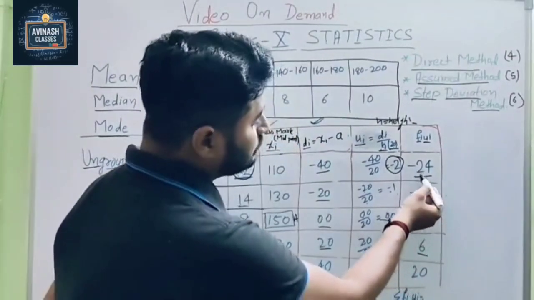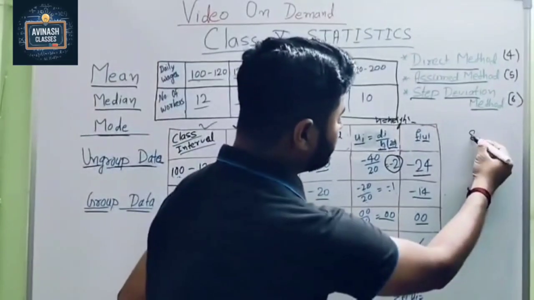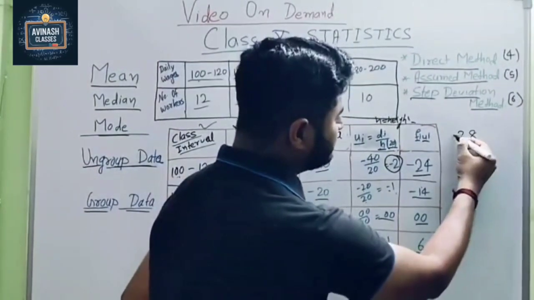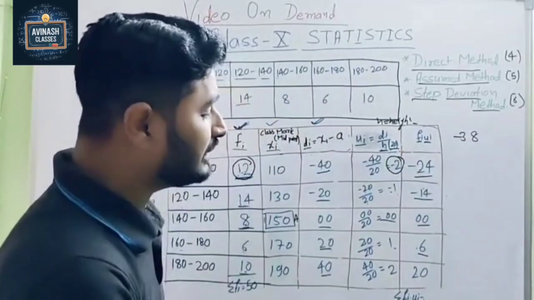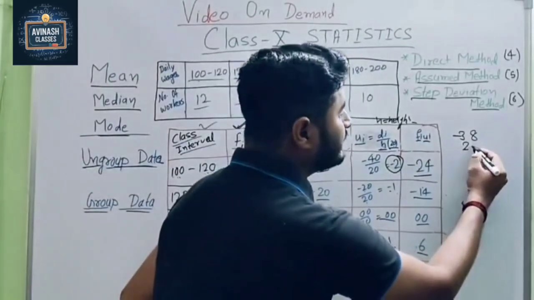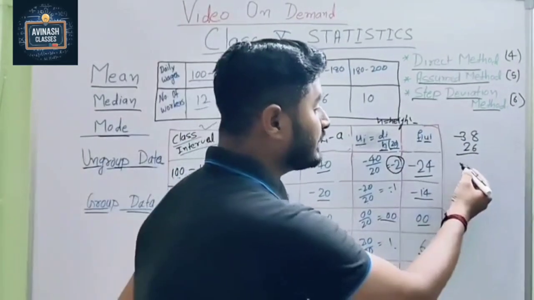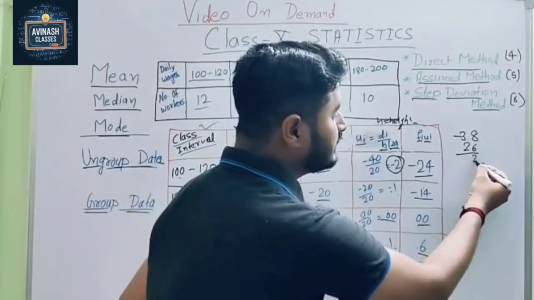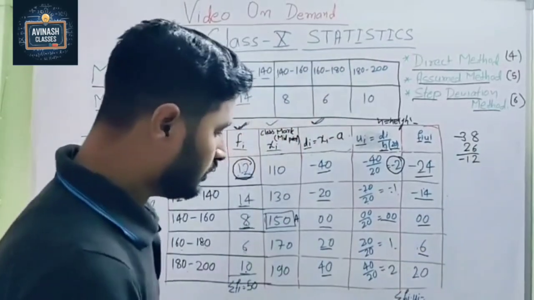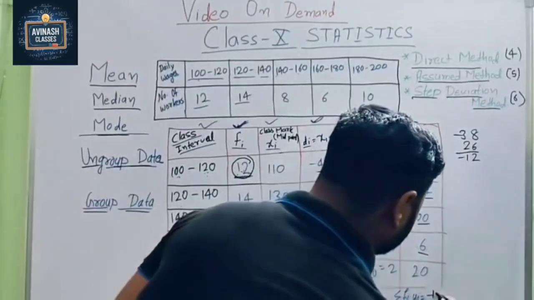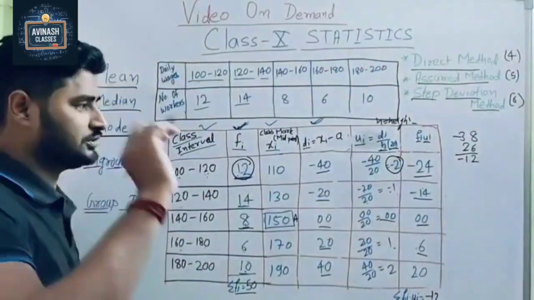So just add. When we add the negative numbers, it comes to negative 38. And when we add the positive numbers, it comes 20 plus 6, 26. So we write here 26. One number is negative, the other is positive, so we do subtraction. 38 minus 26, we get 12, but it's negative. So here we write negative 12, and the summation of fi is already 50 from the initial question.